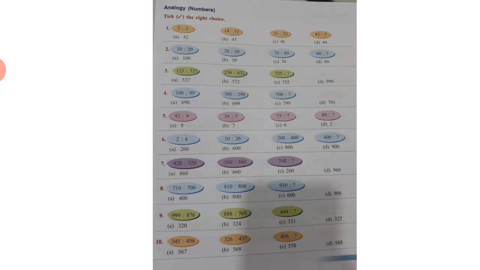Now the next, analogy numbers. Here it is the same, only the difference is that a number pattern is given. Now you have to look at the pattern carefully. First one is 2, 3. Next one is 14, 15. Next one is 21, 22. Next one is 43. And what will be the correct answer?